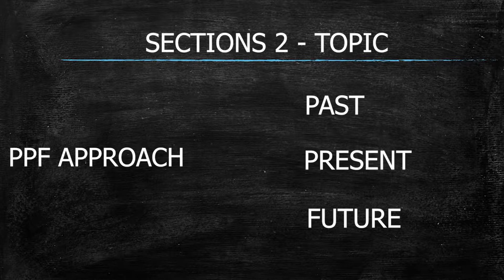Now, what is a PPF approach? With past, present, and future, you have a topic like we gave an example for gift. You can actually write down 3 instances of the same thing, and it is perfectly fine. I think my topic when I was giving IELTS, it was about an advice. So what advice was given to you, or who gave you the advice, why did you give the advice, something like that.